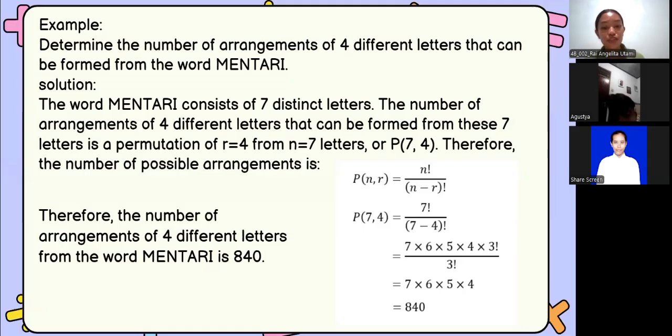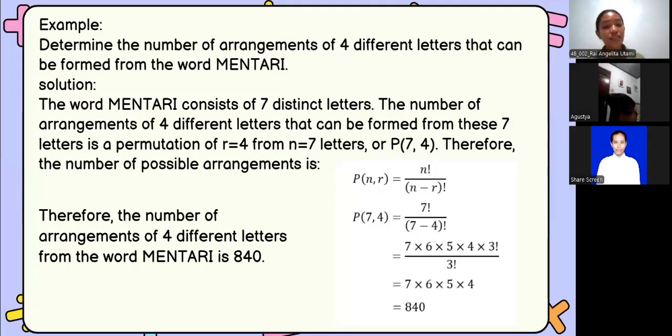Since we want to arrange four letters, our r equals 4. So, we are looking for the permutation of r equals 4 from n equals 7 letters, or P of 7, 4. Now, let's plug these numbers into our formula.